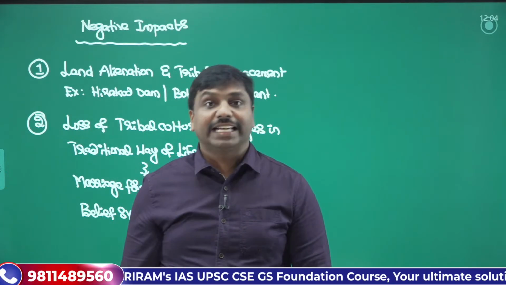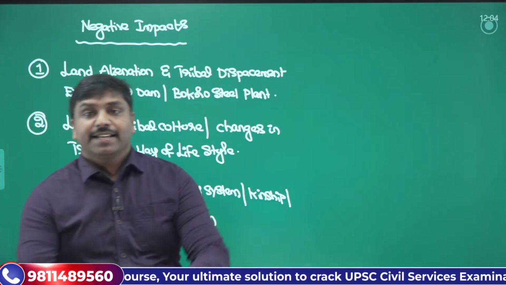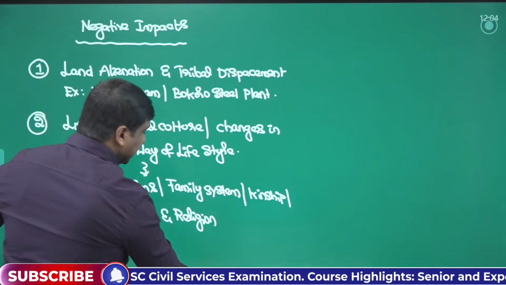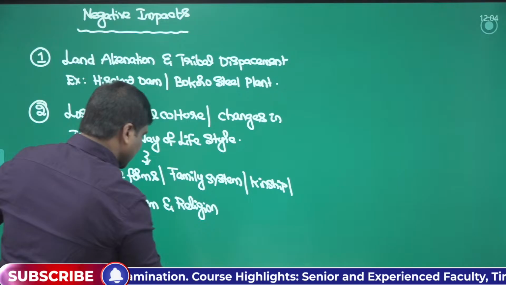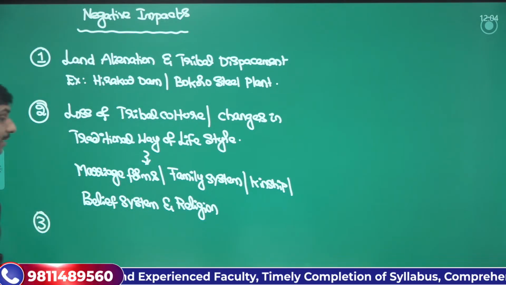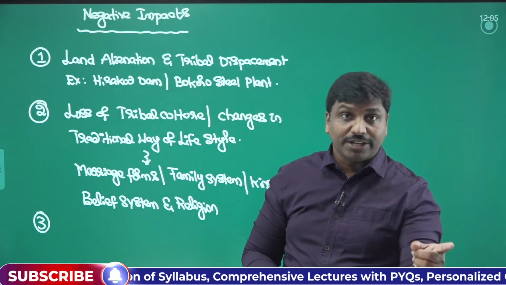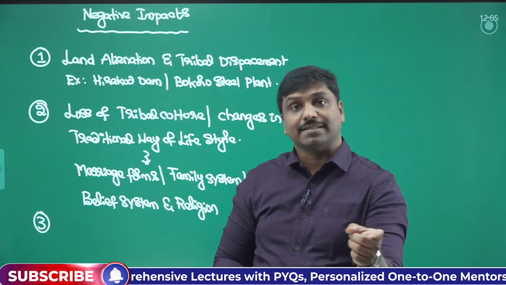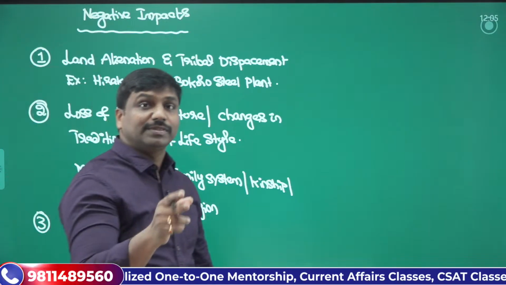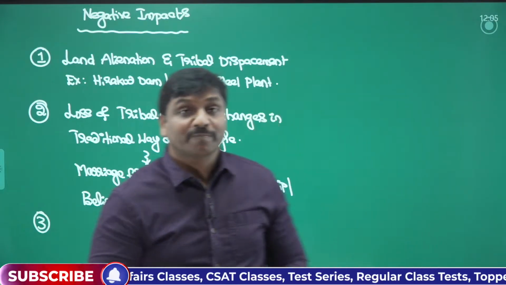This is where we will have another important negative impact. One important aspect that we can see is with respect to the negative impact: the economic impact. So what is the major thing here? They will have to shift from the traditional economic mode of practices to the unconventional industrialized way of practices. This creates a kind of chaos in the tribal lives. So this is one thing.